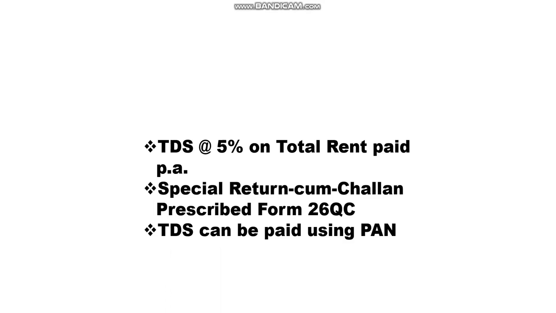It is a very big form, and while we fill it, we automatically file the return as well, and the payee gets the credit for the TDS deposited by us. And one more important thing is that TDS under this provision has to be paid using the PAN of the assessee only. So no separate TAN number has to be obtained for this TDS deduction and payment.